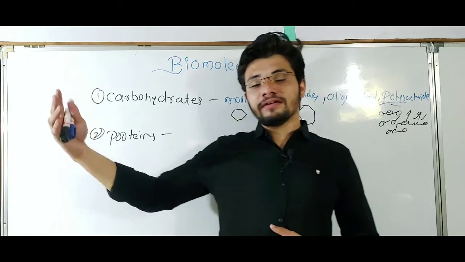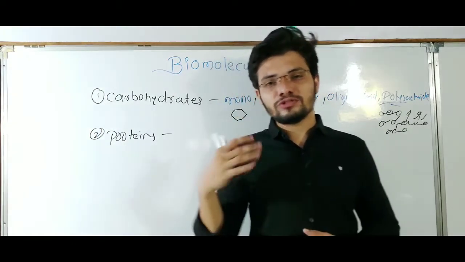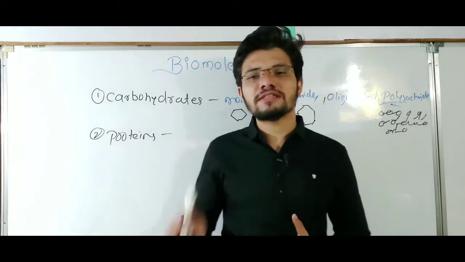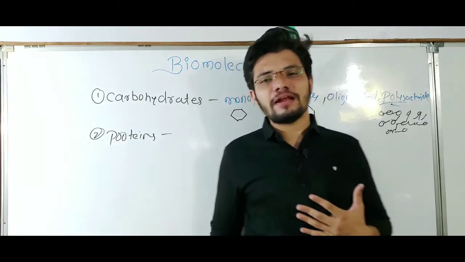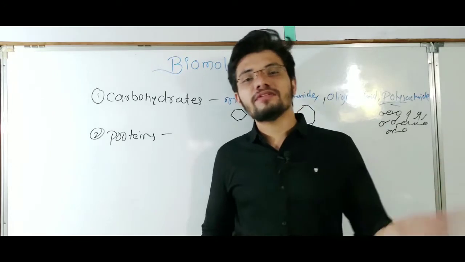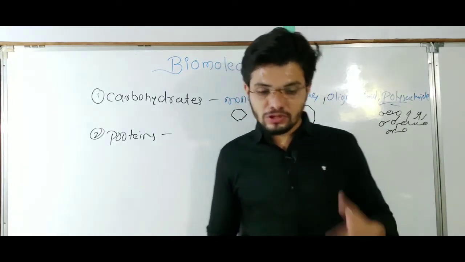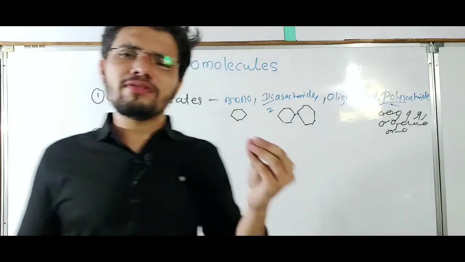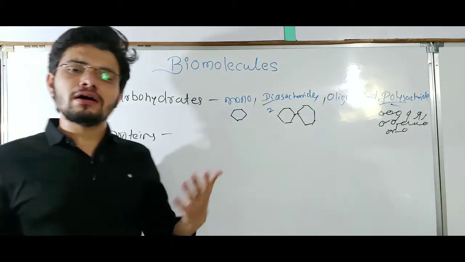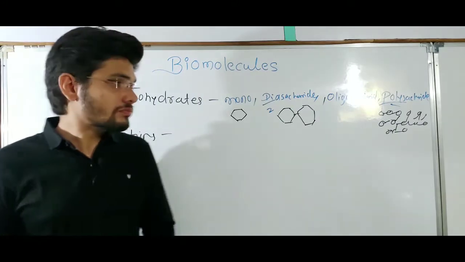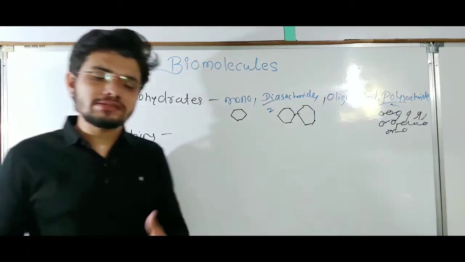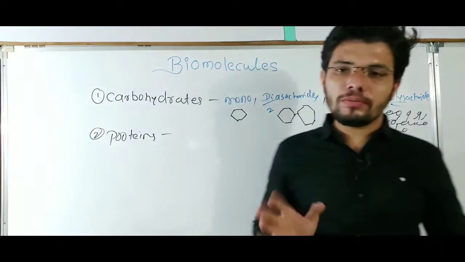All cells have this information to synthesize proteins: DNA can be transcribed into mRNA, and mRNA will be translated into proteins. That you will study in some higher standard lectures. So that is what proteins are all about.